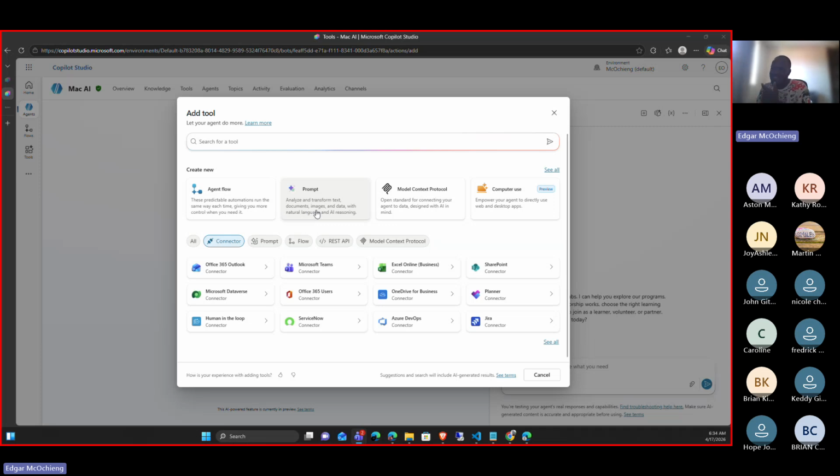When we give it prompts, we always give prompts in natural language. In natural language, it can transform text, transform documents, analyze images, and generate code. And so that's all about prompts.